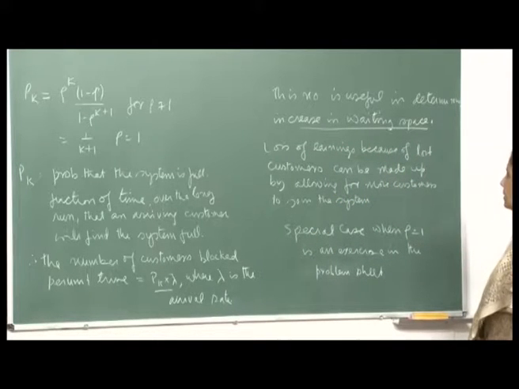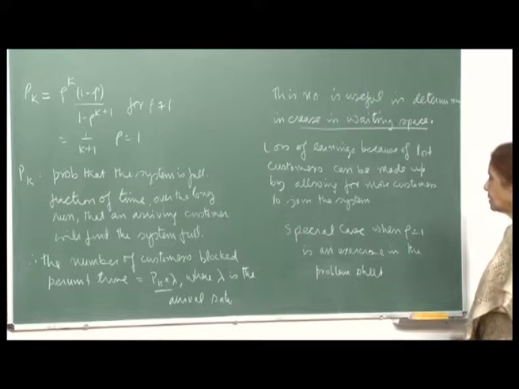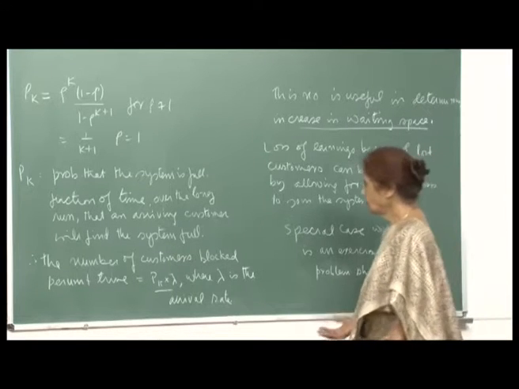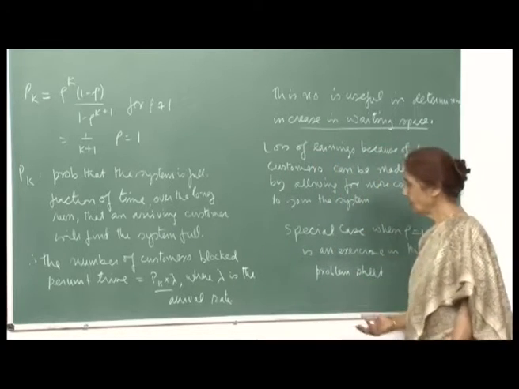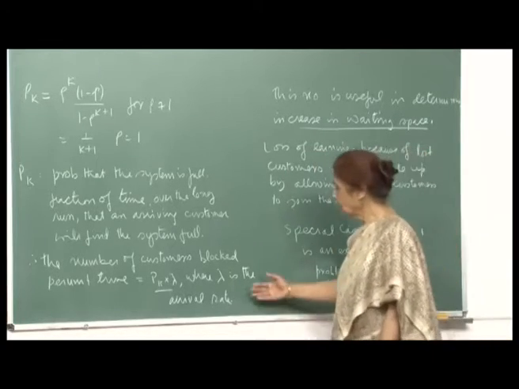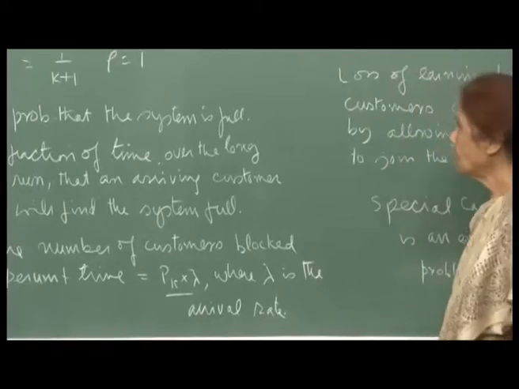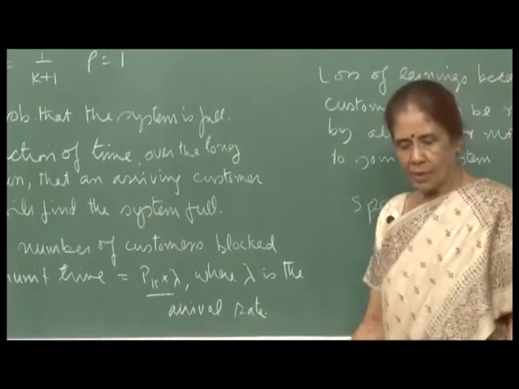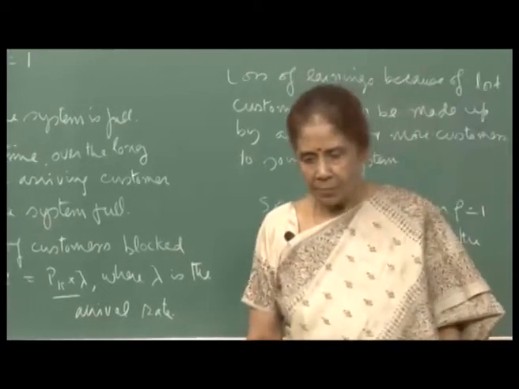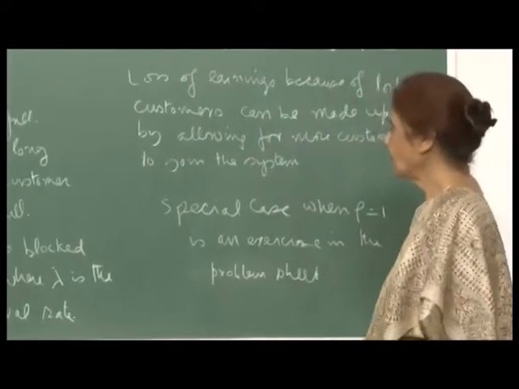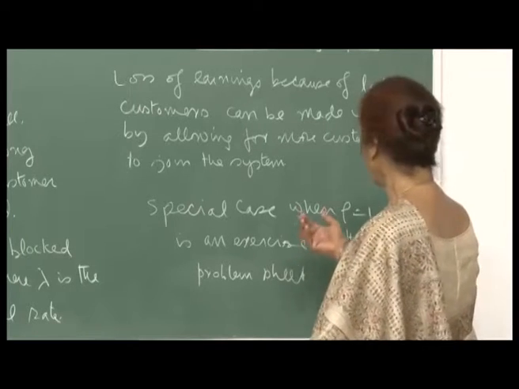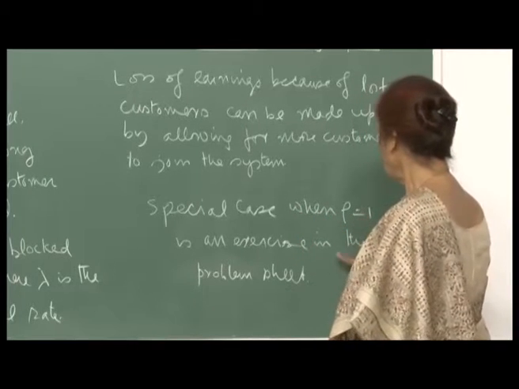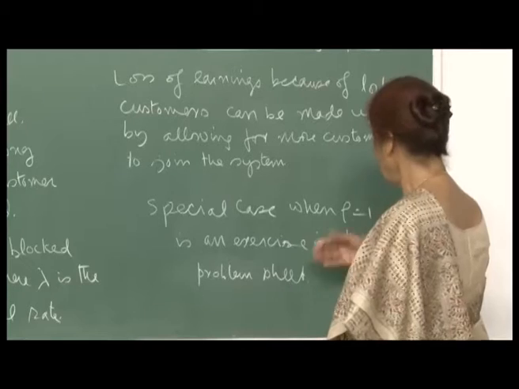Okay. So, as I have been saying, these are really useful models, and the management or the concerned people can always use these as guidelines. Not to go by the exact number, but at least they can be very good guidelines. They give very good guidelines. Now, as I said, a special case when rho is equal to 1 is an exercise in the problem